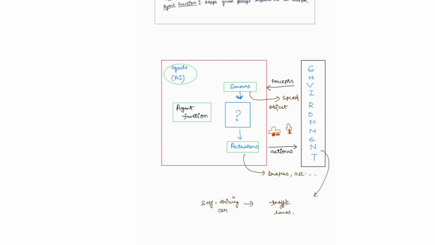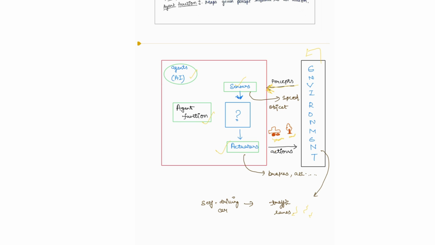This is an AI agent with sensors and the agent functions it has to perform. This is the actuator, and this is the environment. Let's take the example of a car. The sensors perceive the environment. What is an environment? Traffic lanes, roads, vehicles, anything is an environment.